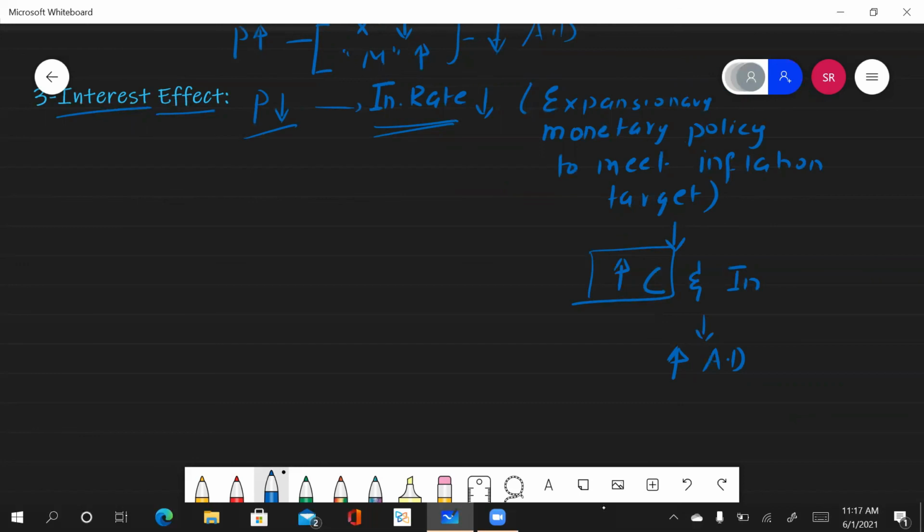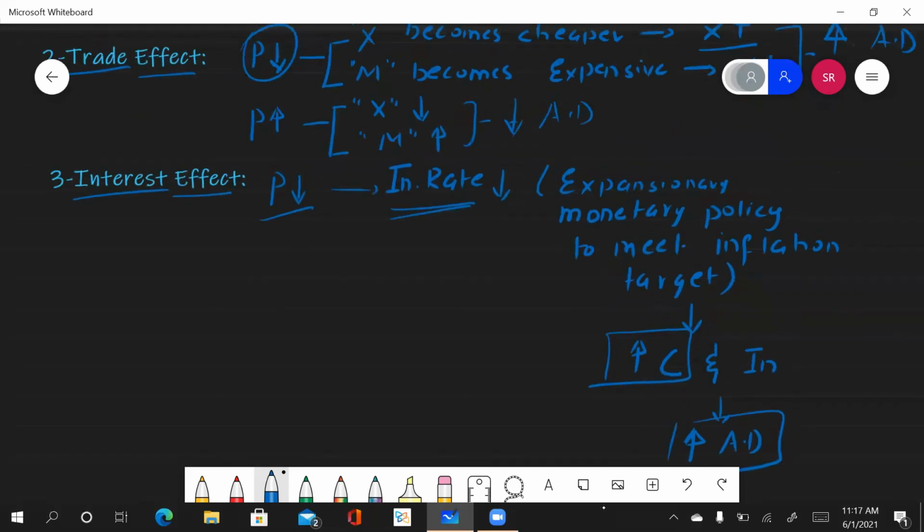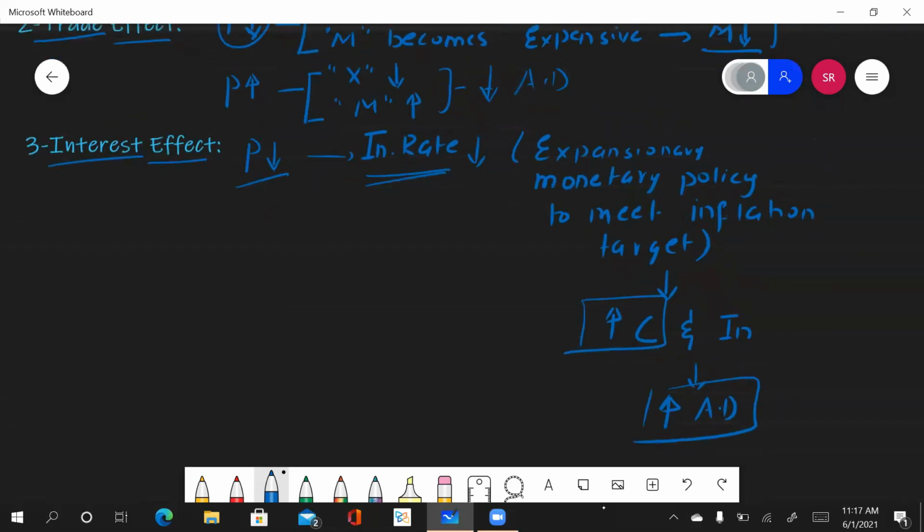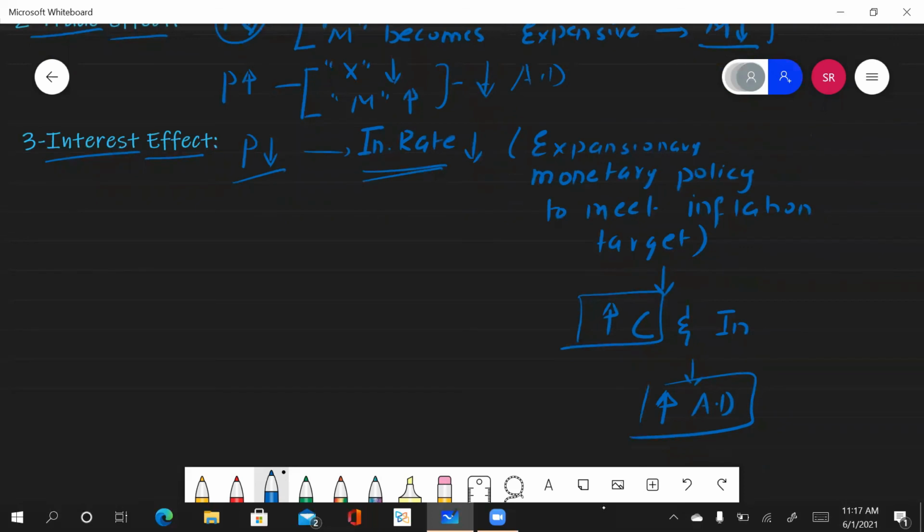Now what opportunity will they have? Businesses will have the opportunity to borrow loans from the bank at a lower interest rate. So it will be an opportunity for them, because they will have a lower cost of borrowing. So ultimately they will borrow more, and when they borrow more, they will invest more. Ultimately your aggregate demand will increase. This increase in aggregate demand can be shown through movement along the curve.